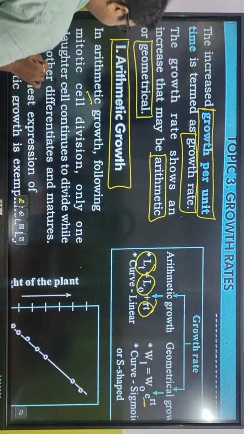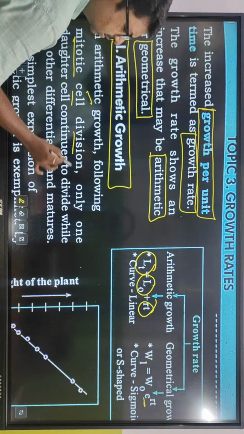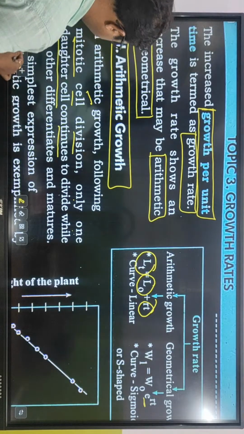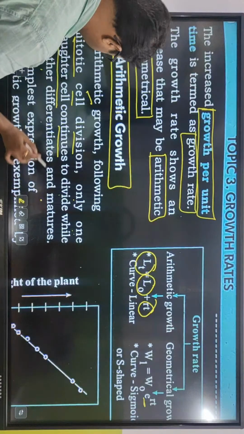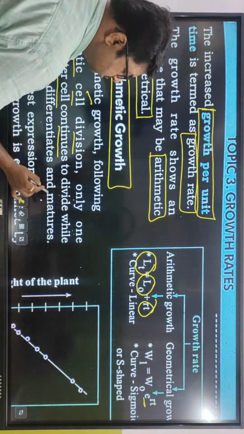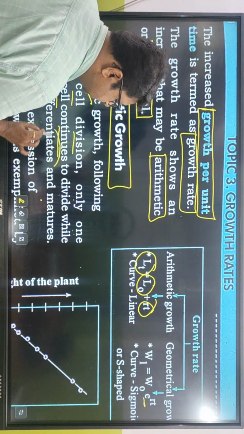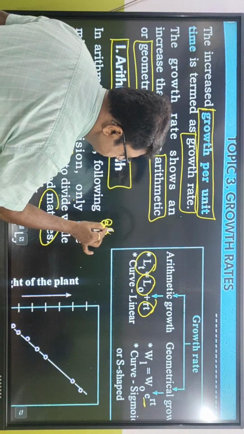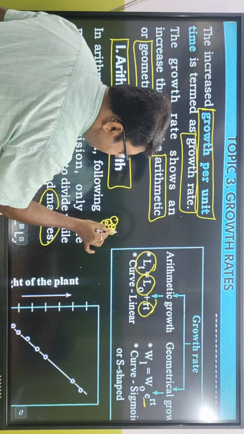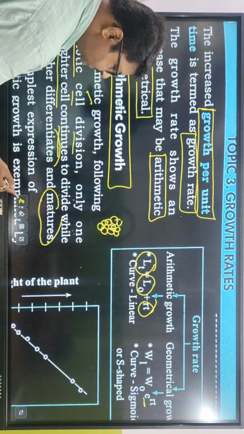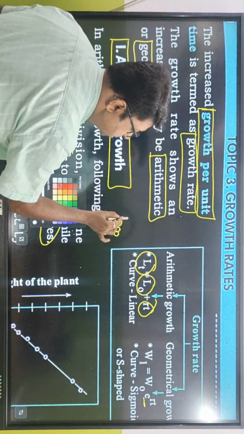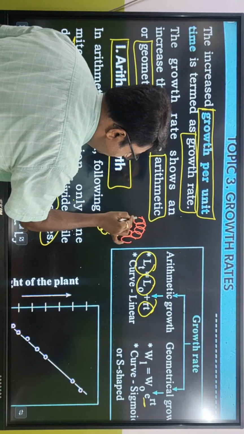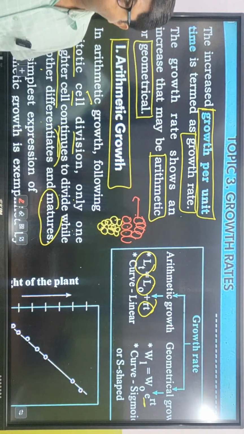In arithmetic growth, following meiotic cell divisions, only one daughter cell continues to divide while the other differentiates and matures. তাহলে একজন ডিভাইড করছে আর একজন কি করছে? ডিফারেন্সিয়েট করছে আর ম্যাচিউর করে যাচ্ছে। মানে একটা পার্টিকুলার সেল বারবার করে নতুন সেল তৈরি করছে, forming new cells, and out of these new cells there are some cells which differentiate, enlarge and mature to perform a different function.